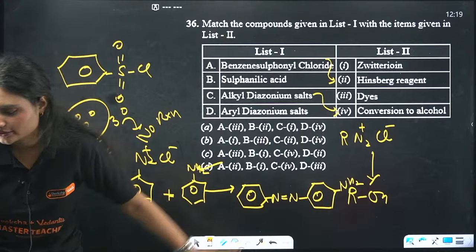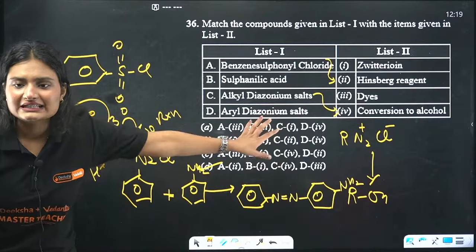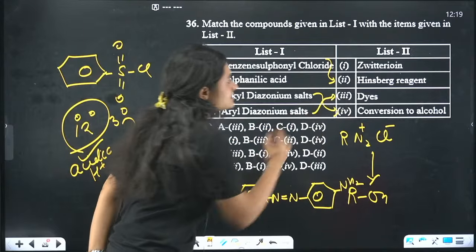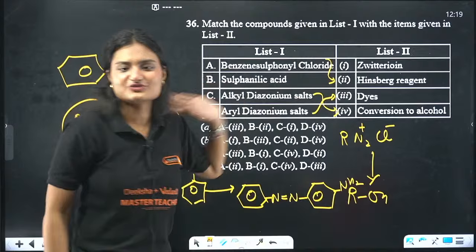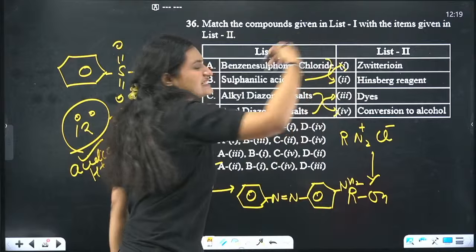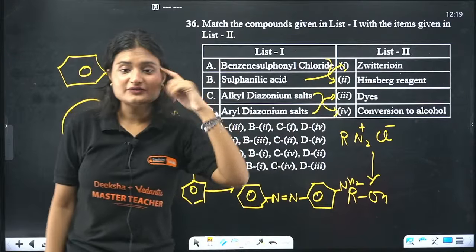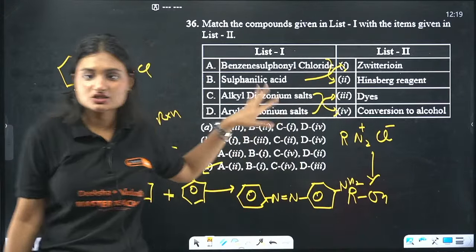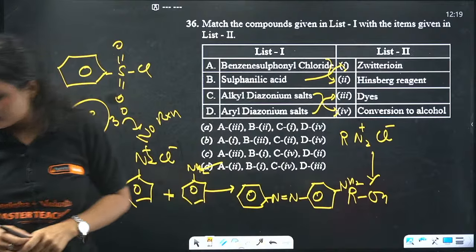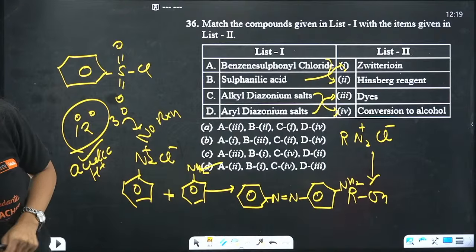Para-azo-aminobenzene is yellow colored. Okay, right? So aryl diazonium salts are used to prepare dyes. So obviously sulfanilic acid is a zwitter ion. Okay, so in these kind of questions you don't have to put too much brain. If you know 1-2 options, you can just cross check and use it. Okay, yes, phenol orange, correct.